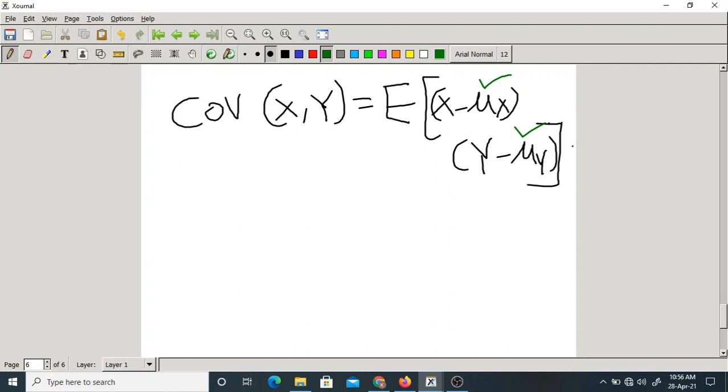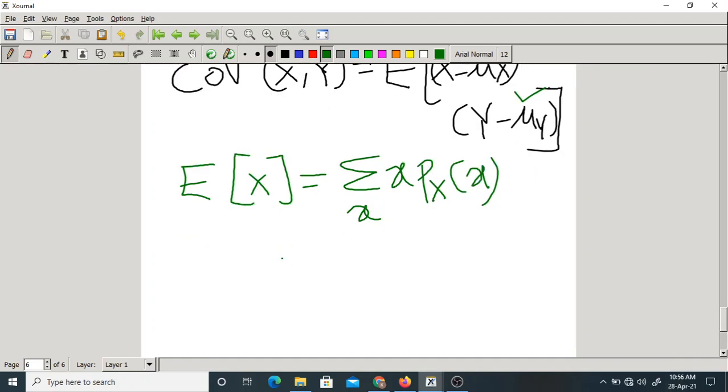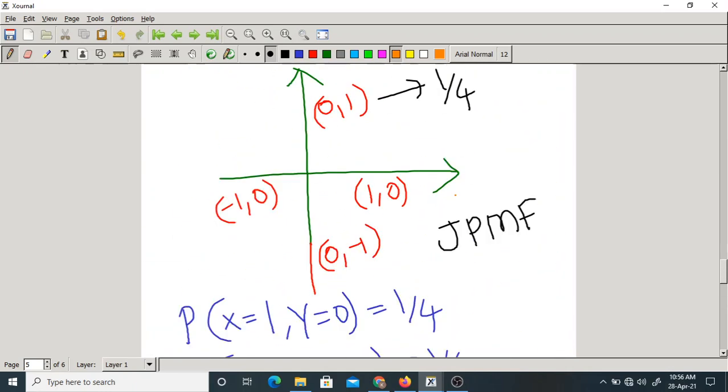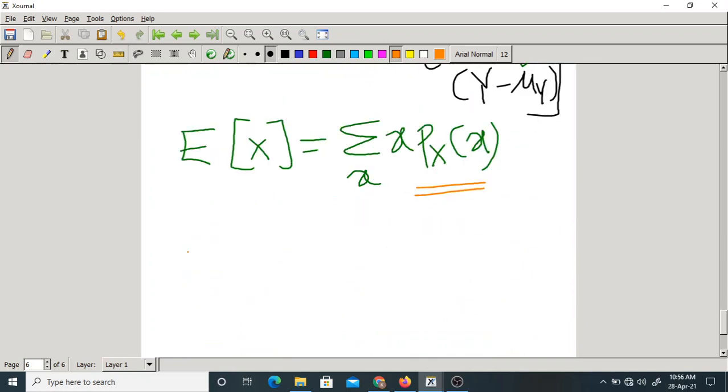But what is mean of X? Summation over x, x into P X of x. Mean of Y, formula. So here, what is not there? It is not given. This is a marginal PMF. But what is given? Joint PMF is given. So from joint PMF, how do we get the marginal PMF of X? P X of x I want.